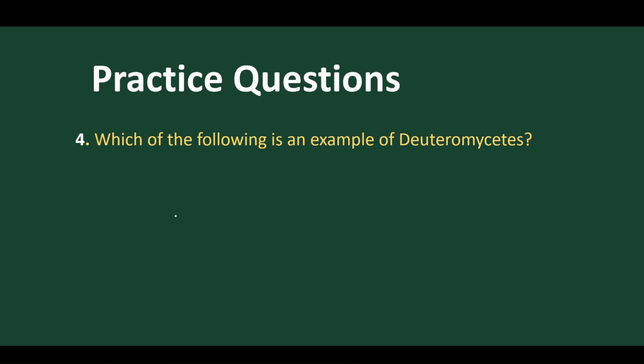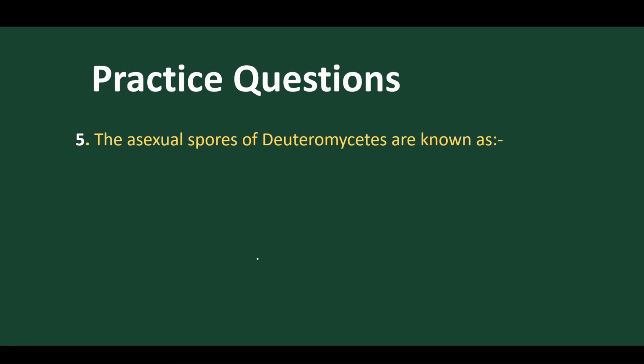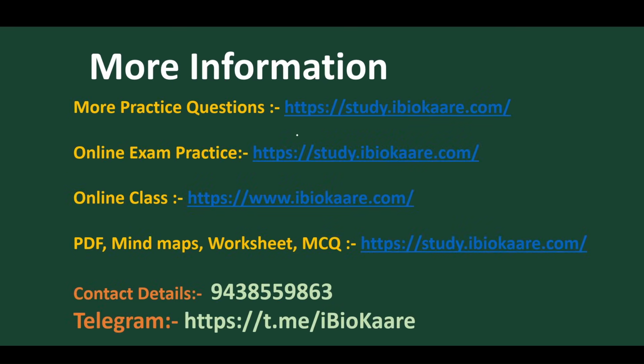Okay, the fourth question, which of the following is an example of Deuteromycetes? Rhizopus? No, it is Zygomycetes. Agaricus? No. Yes, Alternaria is the right answer. Got it? And the asexual spores of Deuteromycetes, as we all know, are called conidia. So the asexual spores are called what? Conidia.